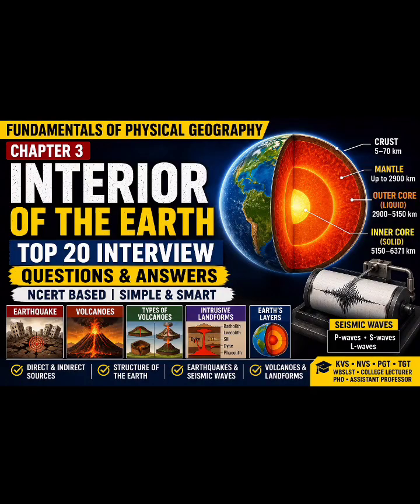Next question, what is an earthquake? So an earthquake is the shaking of the earth caused by sudden release of energy within the earth. This released energy travels in the form of seismic waves. Earthquakes are natural events and are closely related to tectonic activity. For example, when a stretched rubber band suddenly breaks, energy is released. Similarly, stored energy inside rocks is suddenly released during an earthquake.